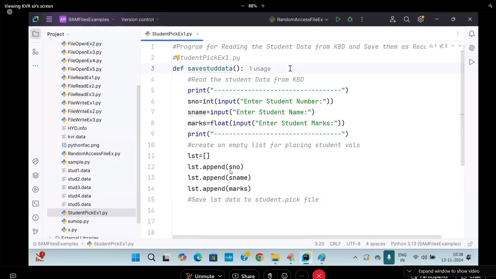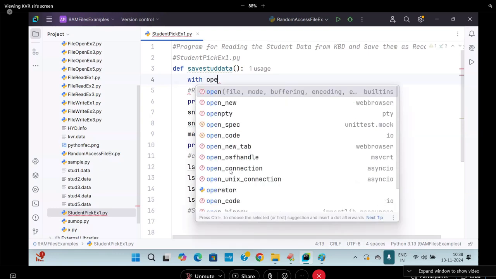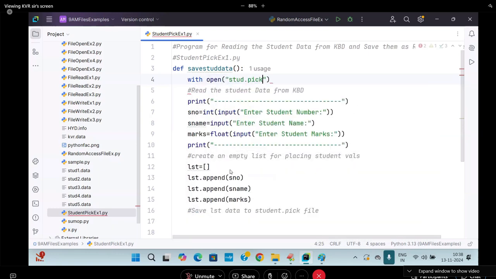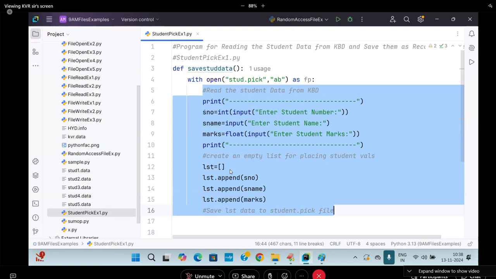So go to that place. I'll write it with open. With open, what is this now? stud.pick, some name, whatever you like. Comma, what? AB. Why AB? Because binary. Why A? First record, second record, third record, I will go on appending. I go on appending, and that too in the binary format.